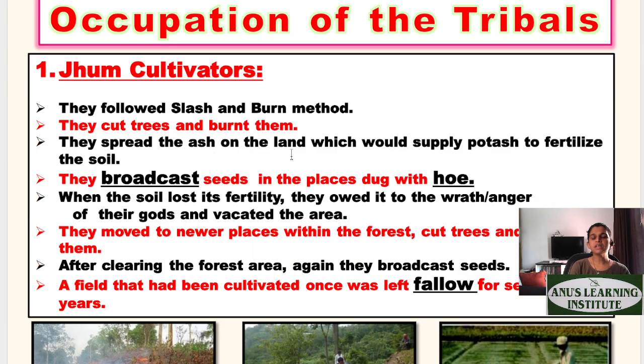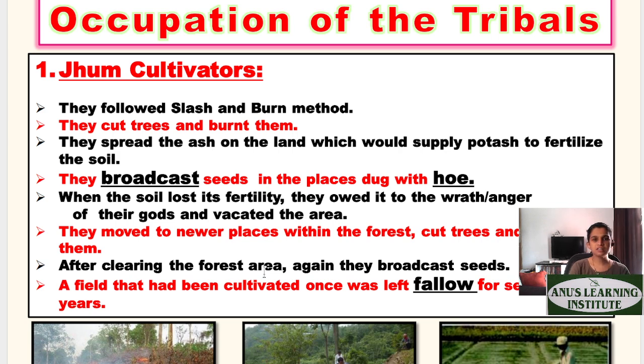Now basically we'll talk about the occupations of the tribals. As I said, they were jhum cultivators. We've already discussed what jhum cultivation is. Jhum cultivation is nothing but the slash and burn method, which means they clear the forest area by cutting the trees first and then burning the remains. They cut the trees and burn them. They spread the ash on the land, which then acts as a fertilizer. So they supply potash to fertilize the soil.